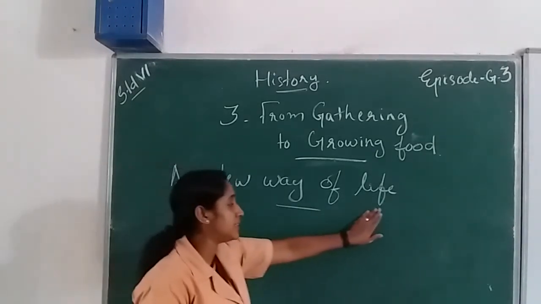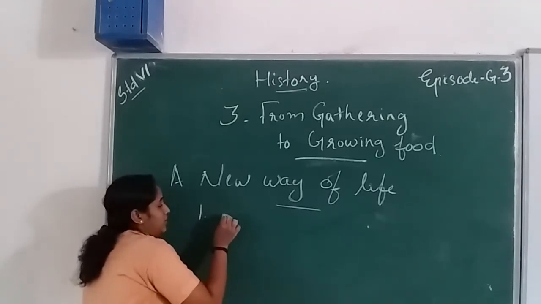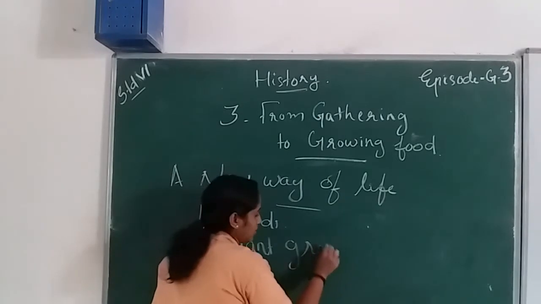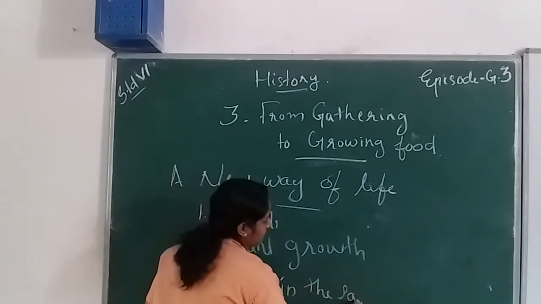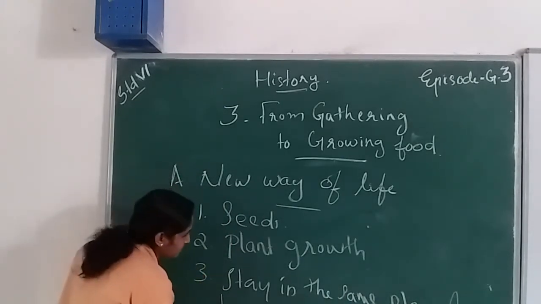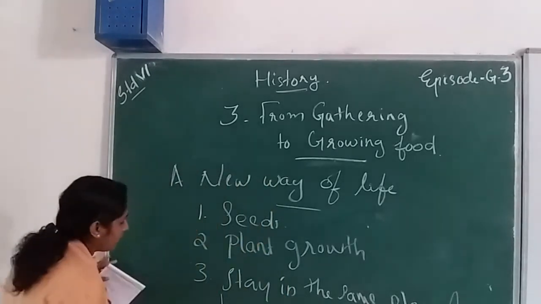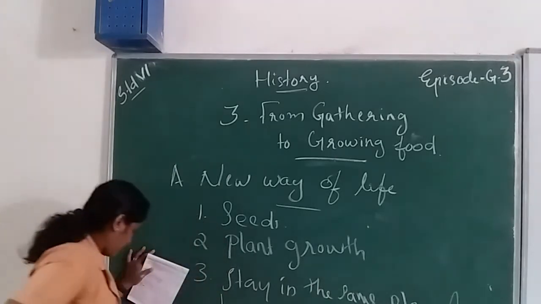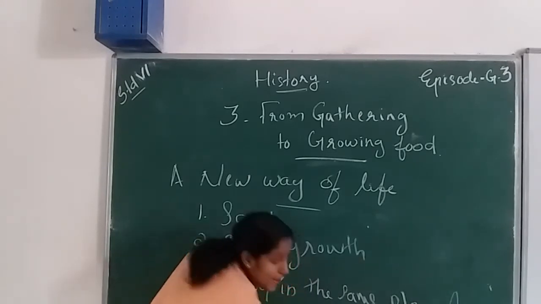How did a new way of life start in early humans? There are stages. The first one is knowing about seeds and plant growth, and the third one is staying in the same place for a long time, after looking after plants.